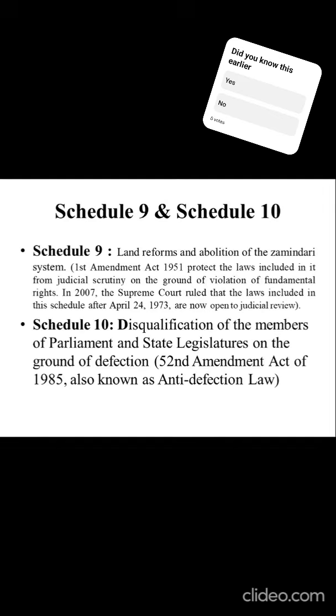The 10th schedule tells about the disqualification of members of Parliament and state legislatures on the ground of defection. The schedule 10 was added in the 52nd Amendment Act of 1985 and is also known as the anti-defection law. It was added on the grounds that if a member of one party changes his party, he may be disqualified. This is also related to the "Aya Ram Gaya Ram" phenomenon in Hindi.